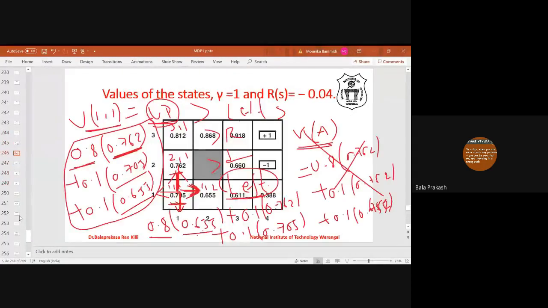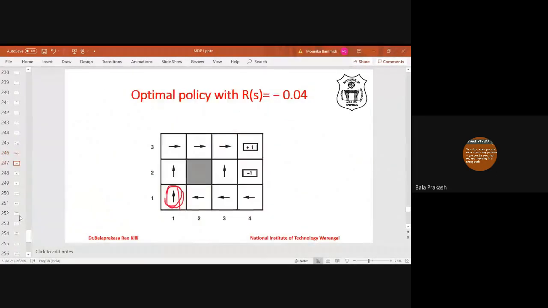So if you see this example, these are the values that were computed using some algorithms. The algorithms I have not discussed due to lack of time. If the reward R(s), the reward of transition, is 0.04, then these are the actions. If the system is in state 1-3, what is the optimal action? The optimal action is to move left. This is called the optimal policy.